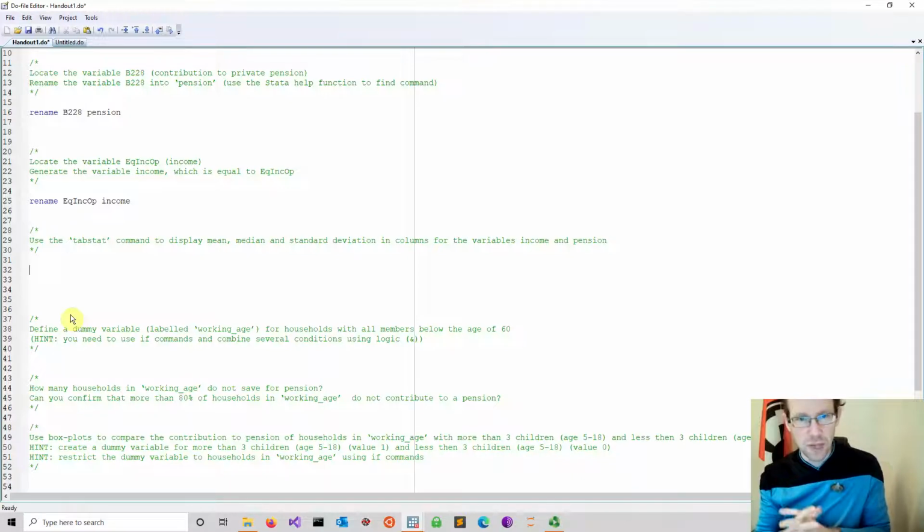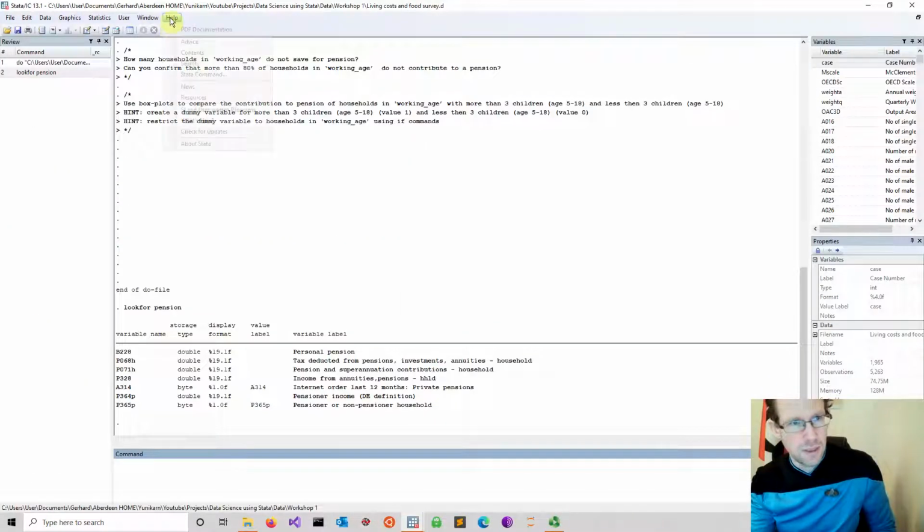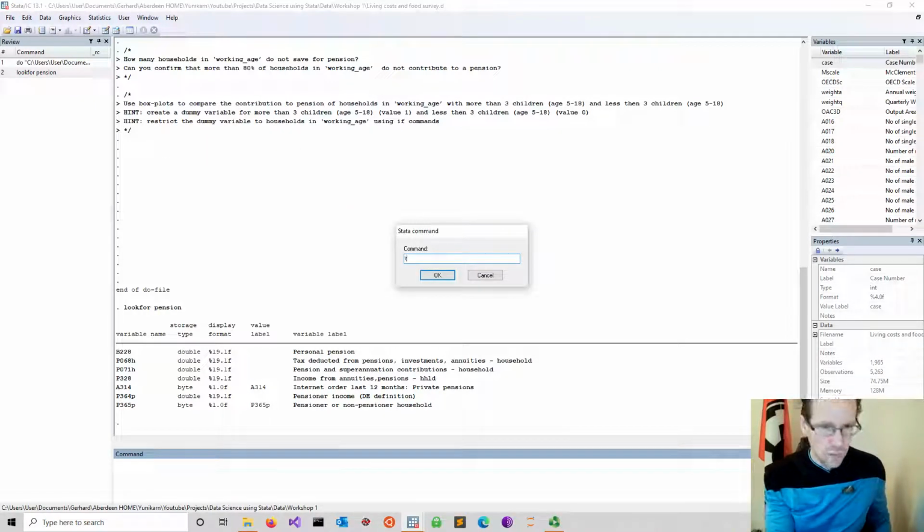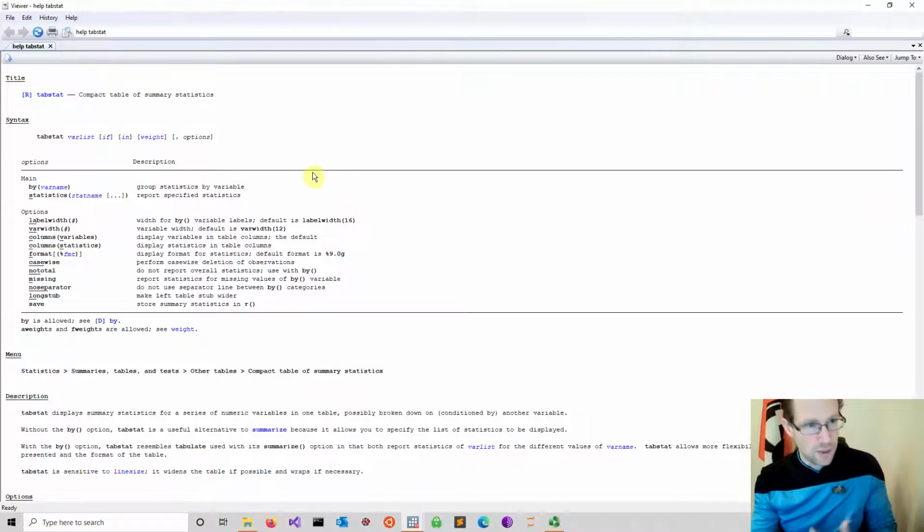And we want to have these ideally in columns. Again, we might need to check out how to do this. So if you're unsure about this, I always recommend going back to Stata and simply asking. So you go into the help function, you go to Stata commands. If you know the command, you type in the command like tabstat, and you get now the syntax.